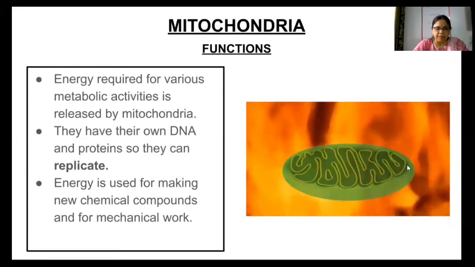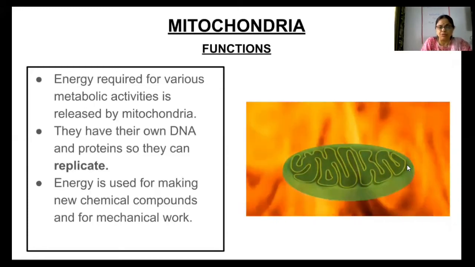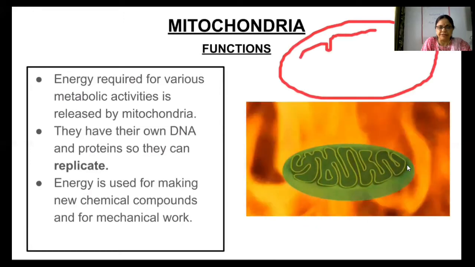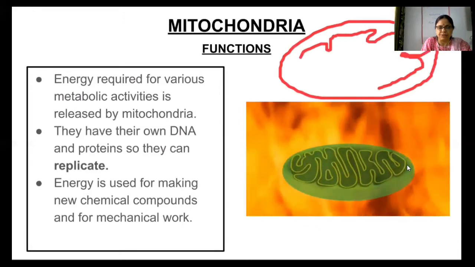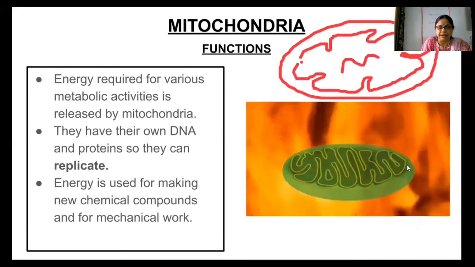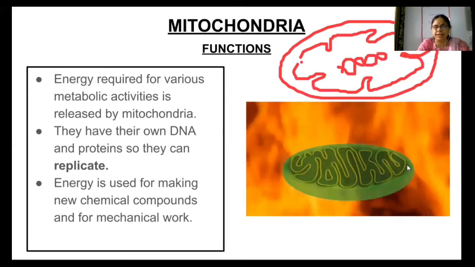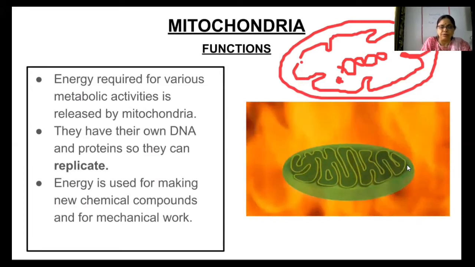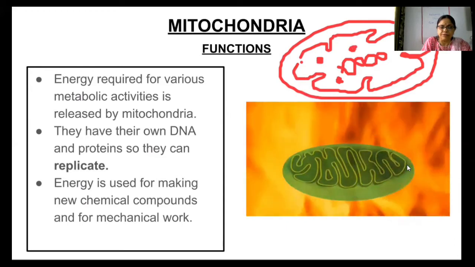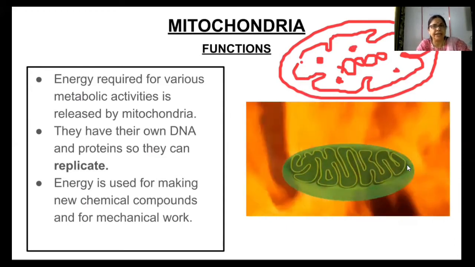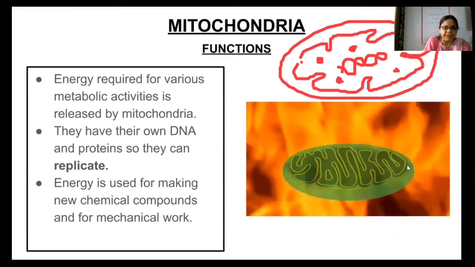Mitochondria also has got one more very important characteristic. The other characteristic is that it has got its own DNA. Yes, it has got its own DNA and it has got ribosomes. So, this is the reason that the mitochondria has the ability to replicate.